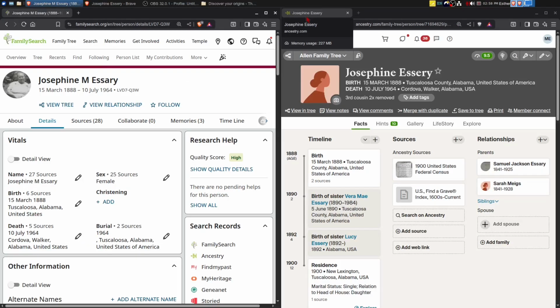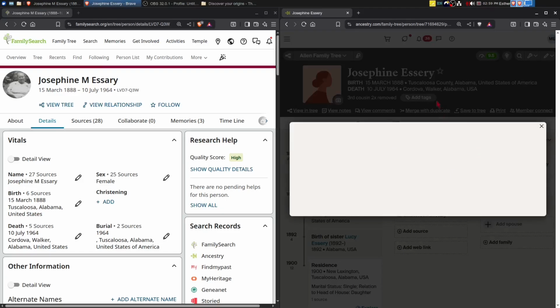All right, so let's go work on my Ancestry tree and we'll go through the record hints here. I imagine we're probably not going to find anything that's too different over here, but we'll double check it. You can see here I need to fix her name spelling. We don't have her middle initial, so we've got a little bit of cleanup work to do. We do have her listed in the 1900 census, so she would be about 12 years old.